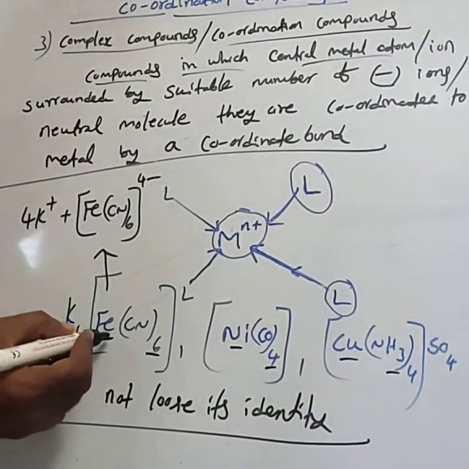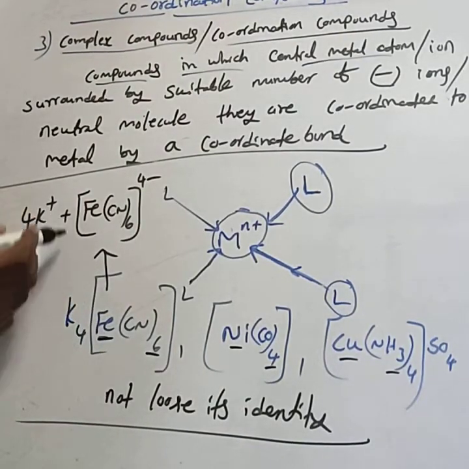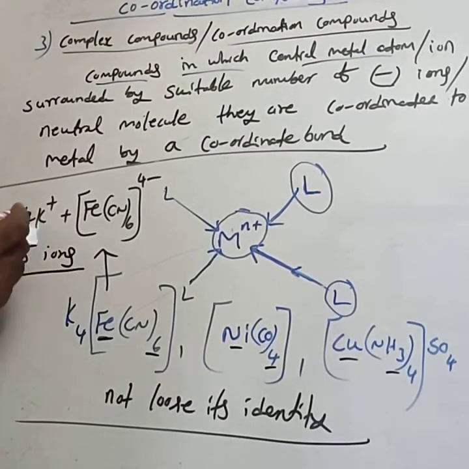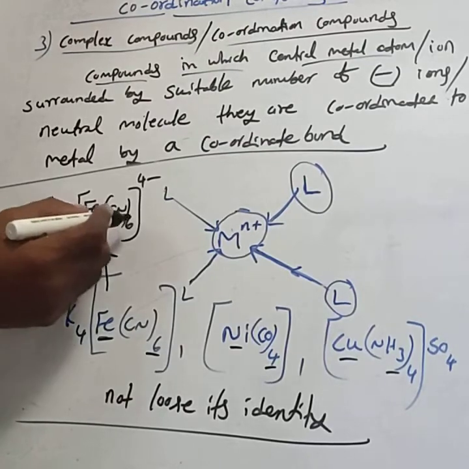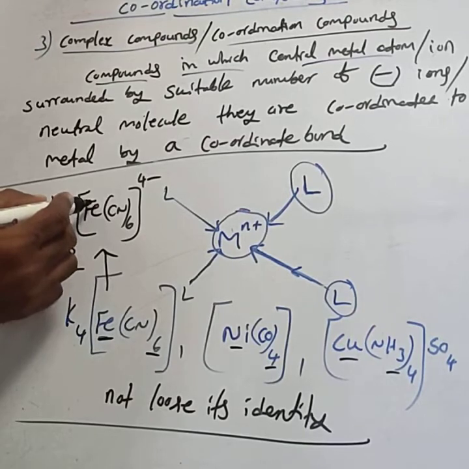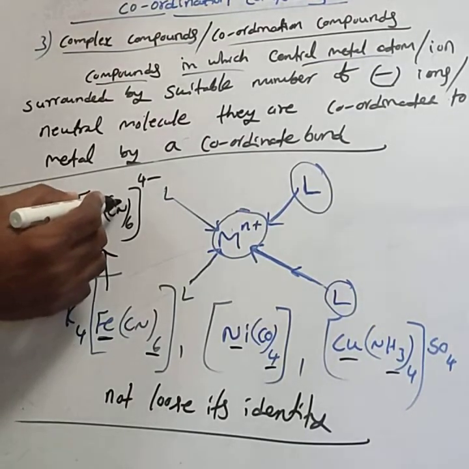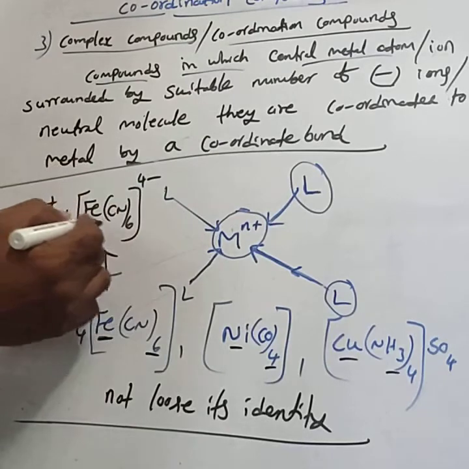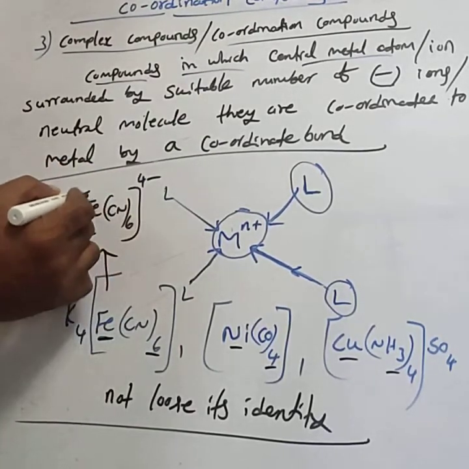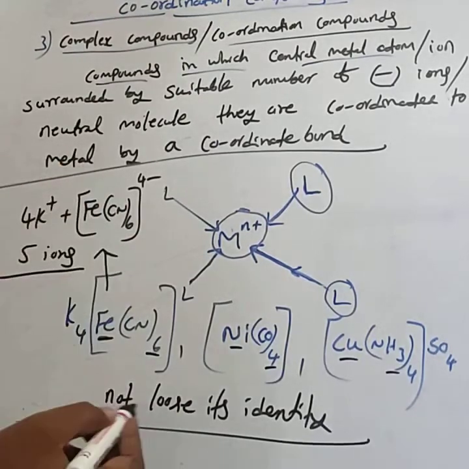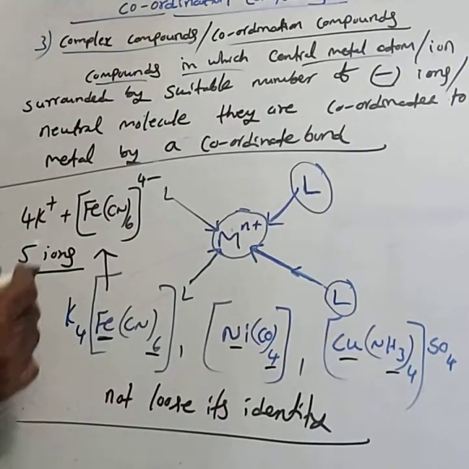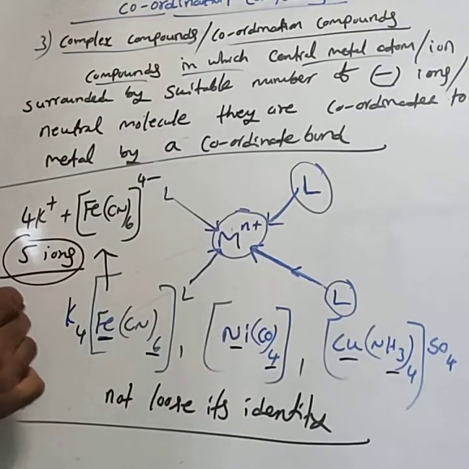When 1 mole of this compound is dissolved in water, it produces totally 5 ions: 4K+ ions and [Fe(CN)6]4-. This compound will not give the test for Fe and CN. It answers for the complex ion [Fe(CN)6]4-, not for the iron and the CN. This is called not losing identity when dissolved in water.